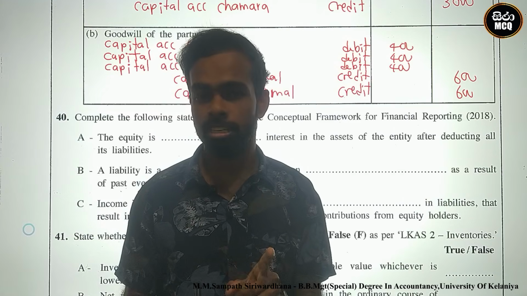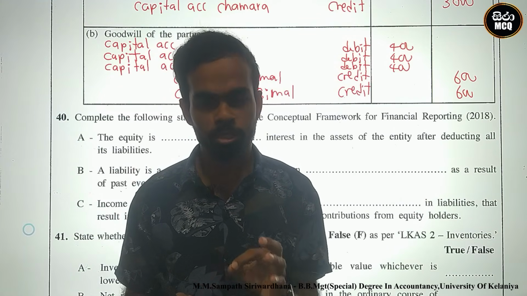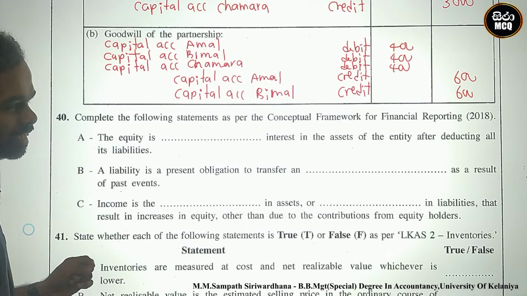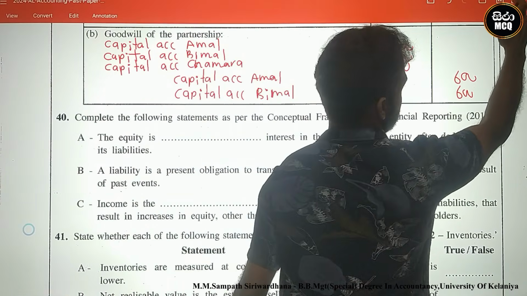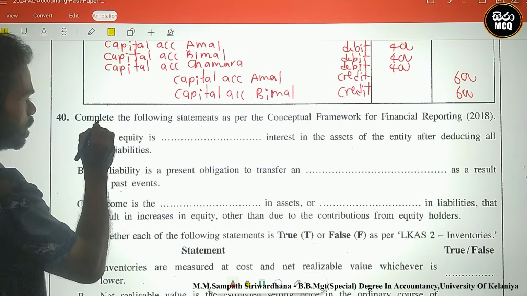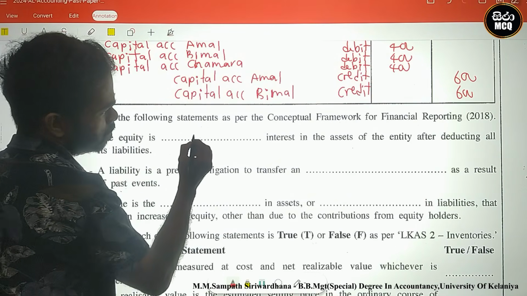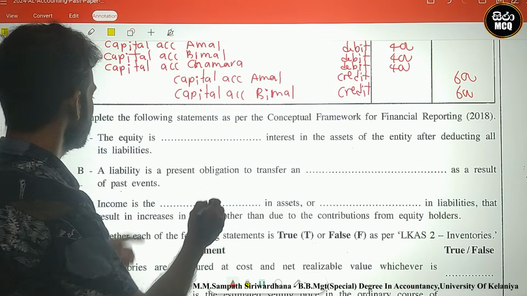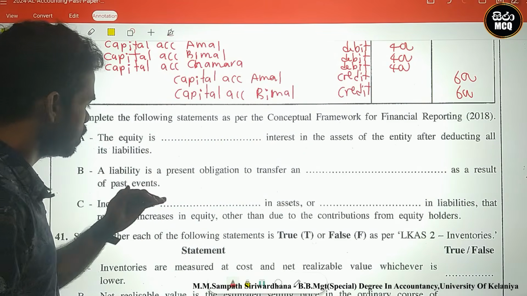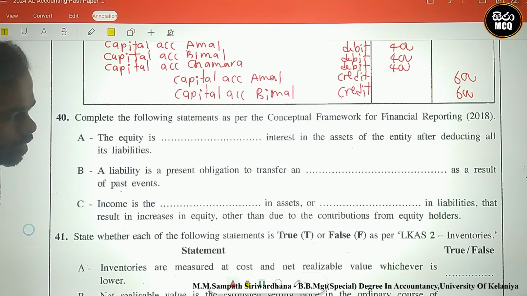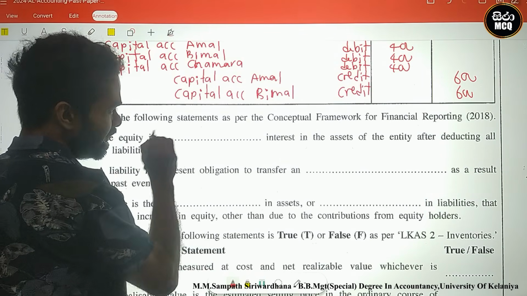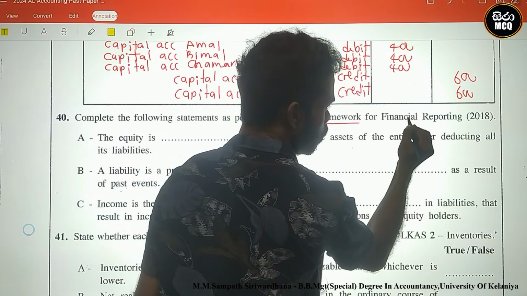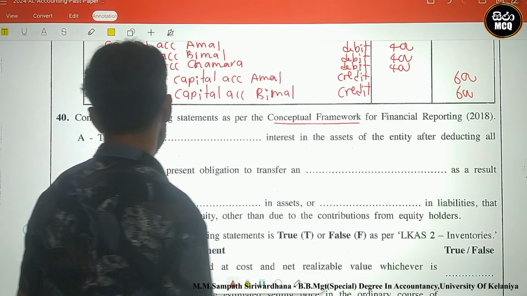Today we discuss the Advanced Level A-Level Accounting paper 2024, question number 40. This is the theory part. What is the requirement? Look here: complete the following statements as per the conceptual framework. There are three statements with blanks. The statements are as per the Conceptual Framework for Financial Reporting 2018.